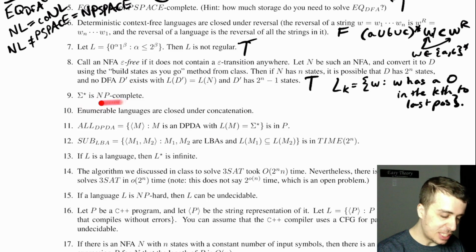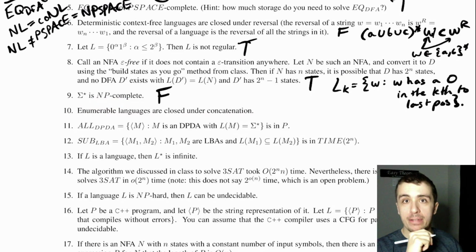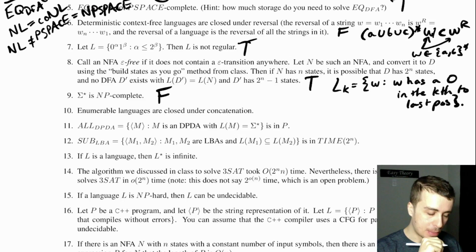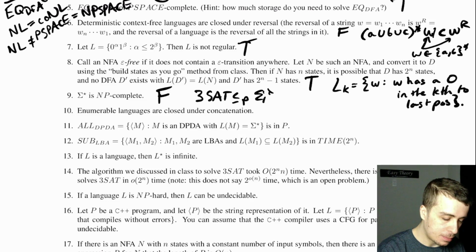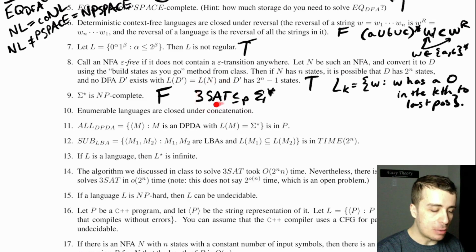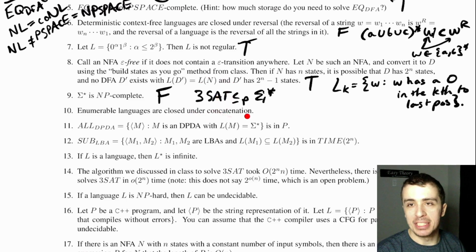Sigma star is NP complete. This is false. And it's actually very cool why it is not NP complete. It's not PSPACE complete or whatever. So the reason is that if it were NP complete, let's say 3SAT reduces to sigma star, then by reductions, this means that the things that are in 3SAT will be in sigma star, and the things not in 3SAT will not be in sigma star by the reduction.